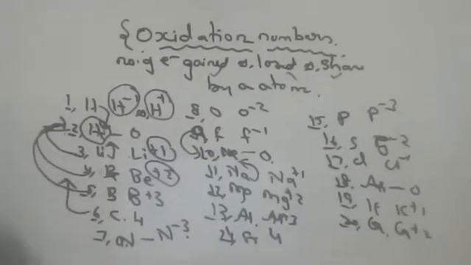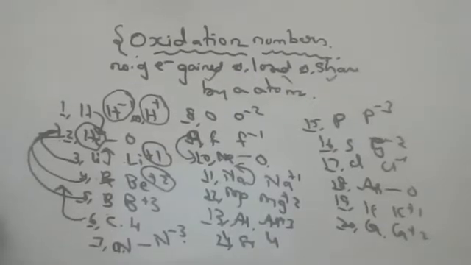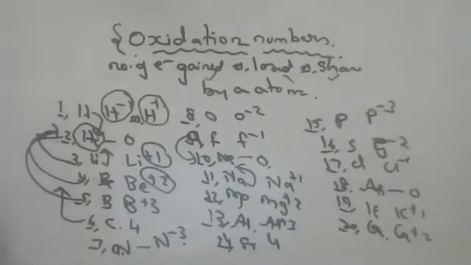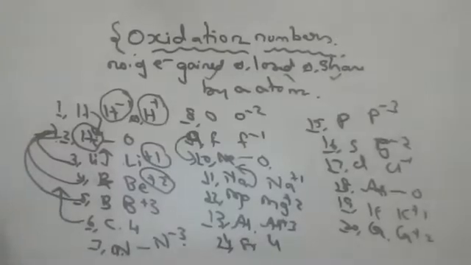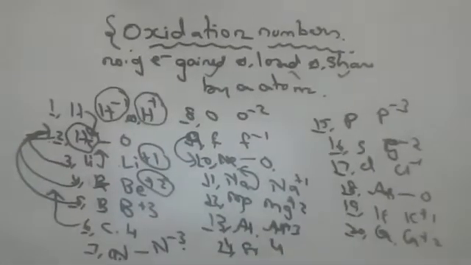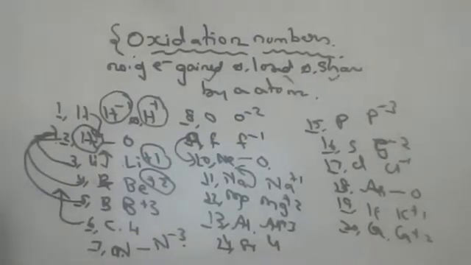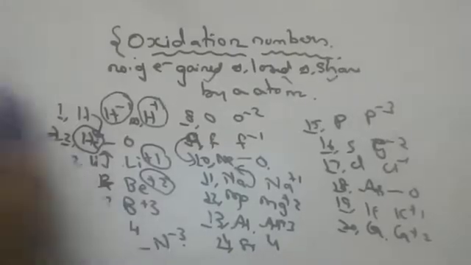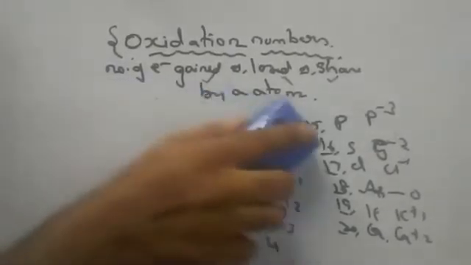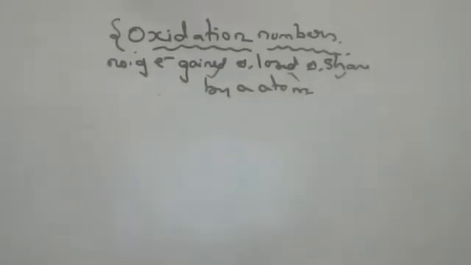Okay, children. I hope everyone is copying. Everyone should keep copying with me, children. You should not sit idle. Now, how to find oxidation numbers? Very easy. Questions will come like this. I'm rubbing this, children. Children, if you know oxidation numbers, then it will be easy for you to balance the reactions.